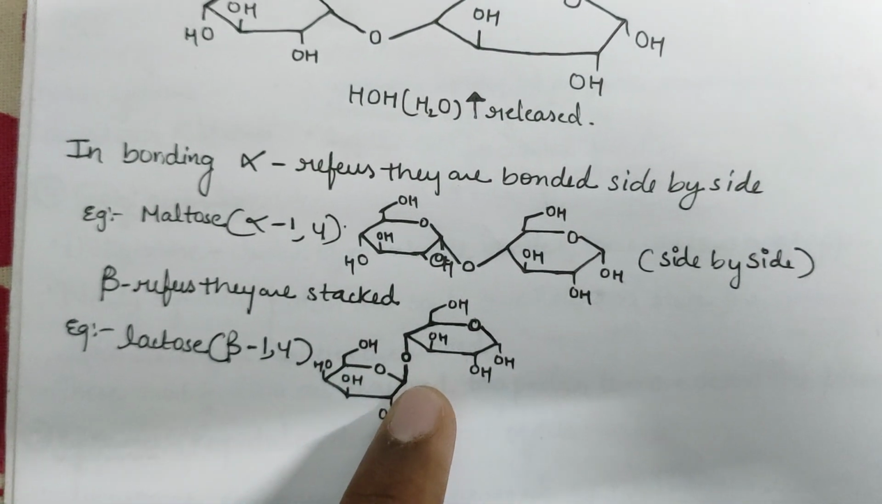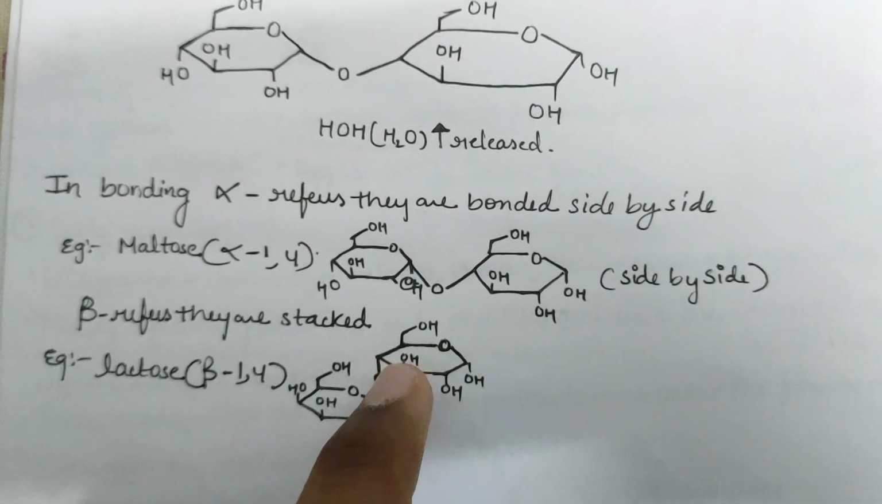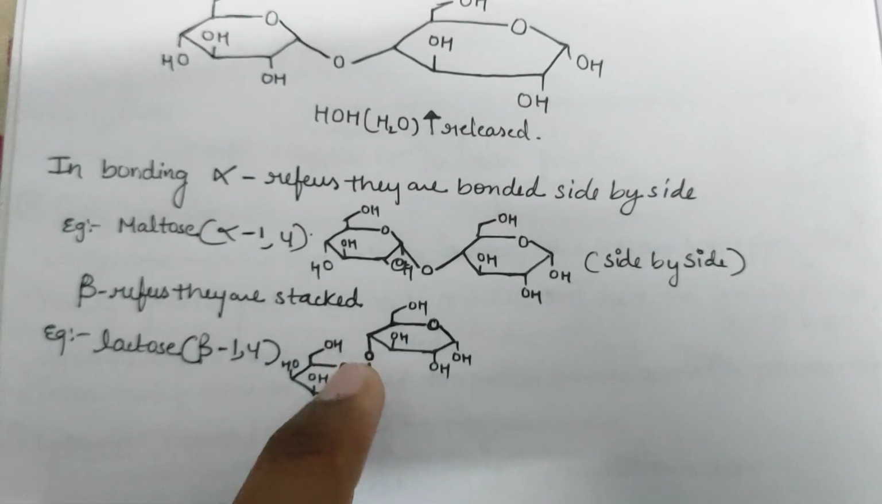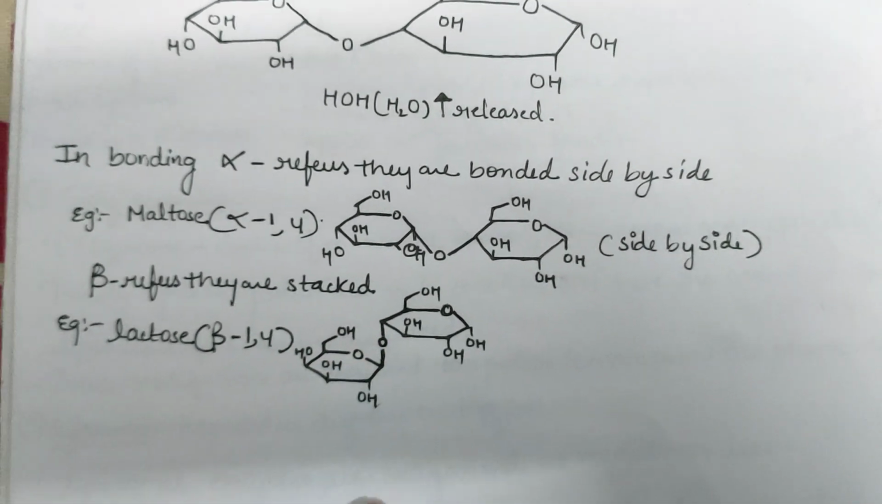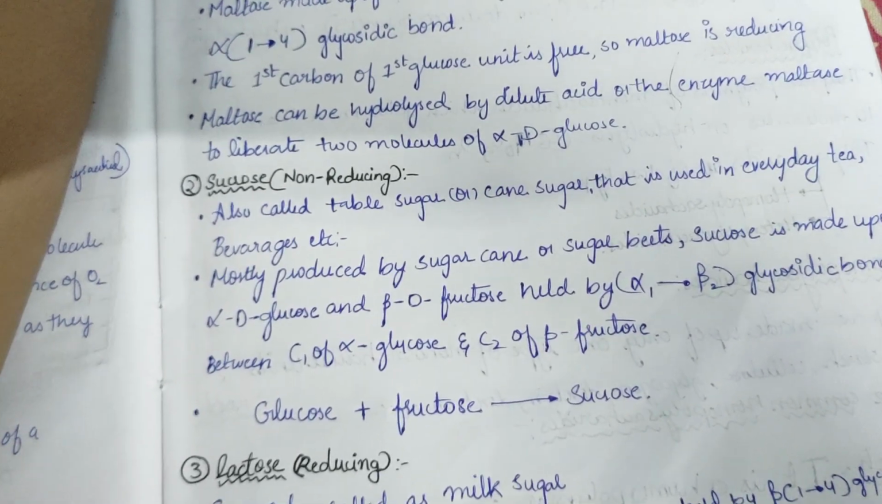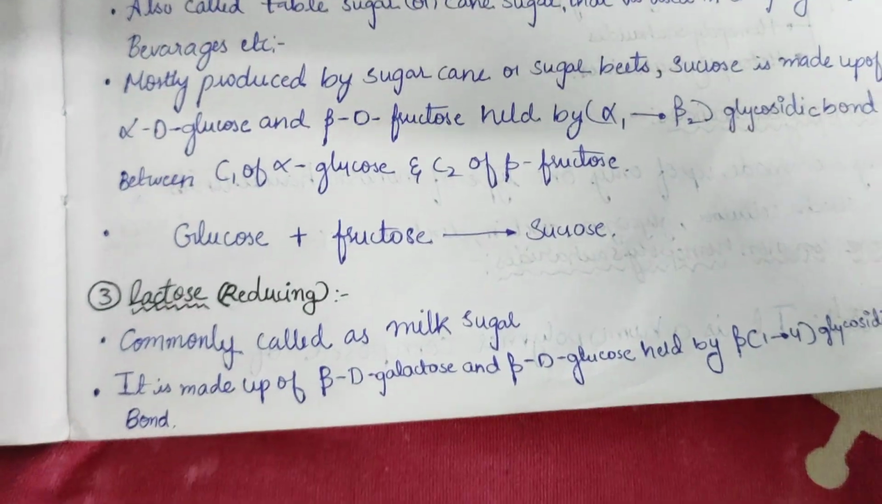Here beta means the formation of the bond is like they are from up to down, or they are stacked to form the bond. This is known as the beta arrangement. Here sucrose is made up of glucose and fructose. So glucose plus fructose gives rise to sucrose.